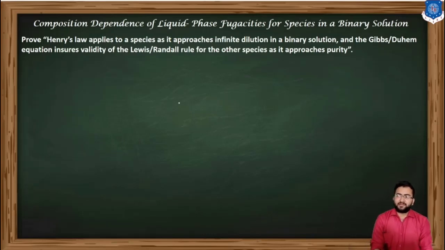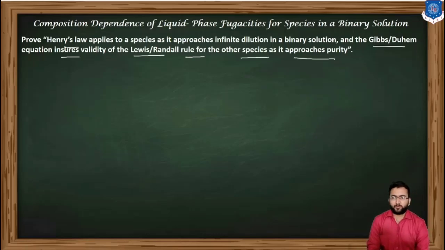A question may be asked from this topic: prove that Henry's law applies to a species as it approaches infinite dilution in a binary solution, and that the Gibbs-Duhem equation ensures validity of the Lewis-Randall rule for the other species as it approaches purity.